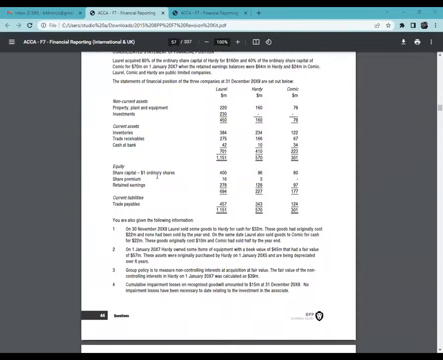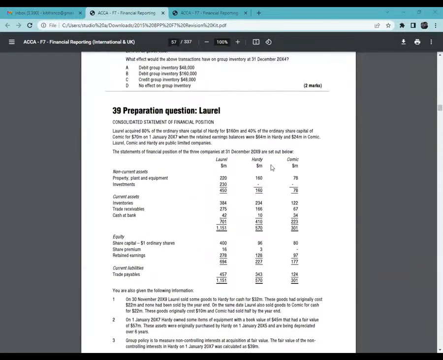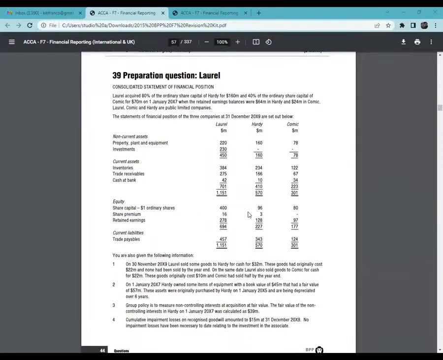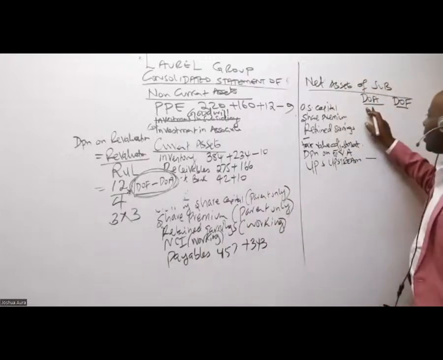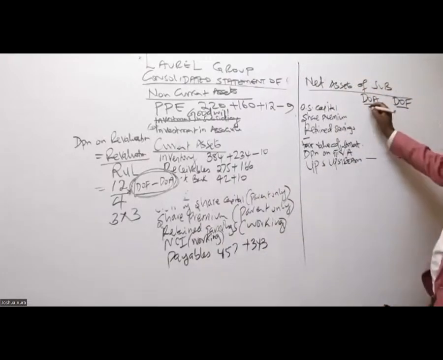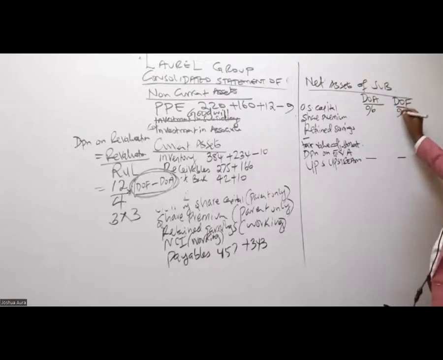Remember, these are net assets of the subsidiary, and the subsidiary is the one we have here called Hardy, which is 96. We should not take 400. It is 96. So for the date of acquisition, we have 96, and here 96.